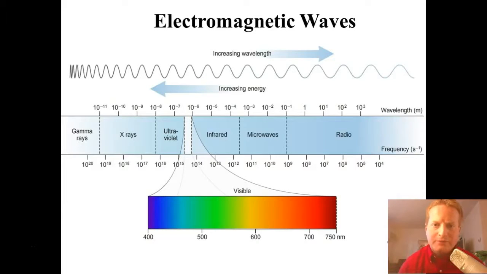Hey, it's Mr. Stellatano, and this video is going to be on electromagnetic waves. So the waves that you see here, all of these waves that you've heard of before, are what we're describing, and really how they behave and how we get them. So all the way from gamma rays to X-rays we've heard of, to ultraviolet light, to colors, to infrared waves, to microwaves, all the way to radio waves. So this is the whole spectrum that we're covering in this video.